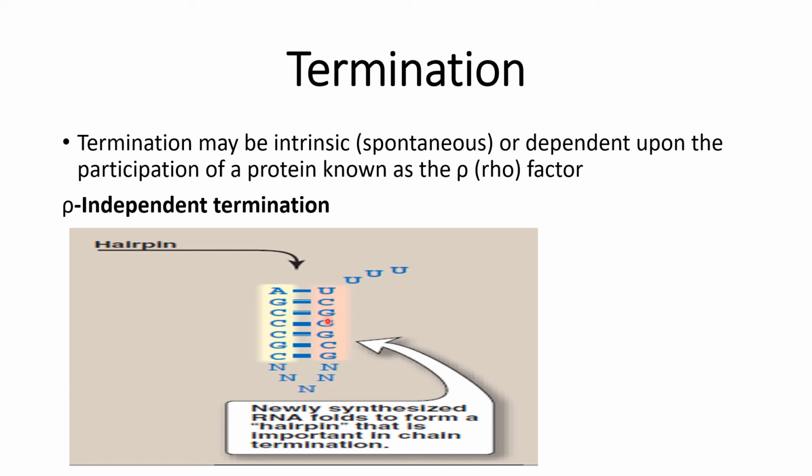There is a structure that shows extensive intrachain hydrogen bonding, and ahead of this structure a string of uracil nucleotides binds with the A, adenosine, on the DNA strand.